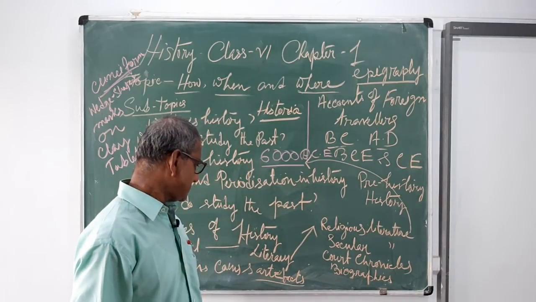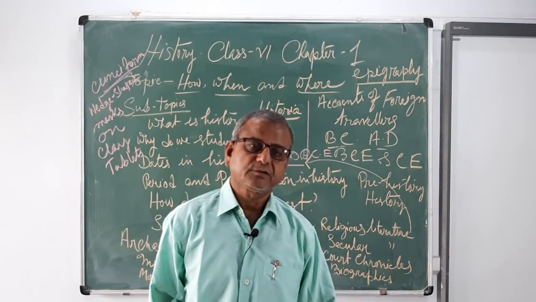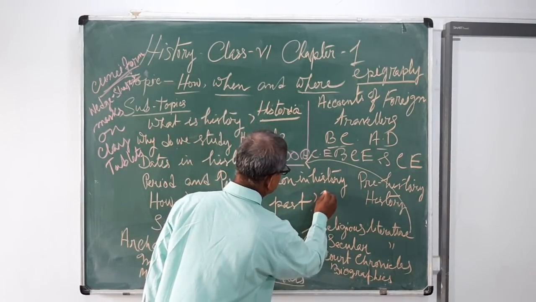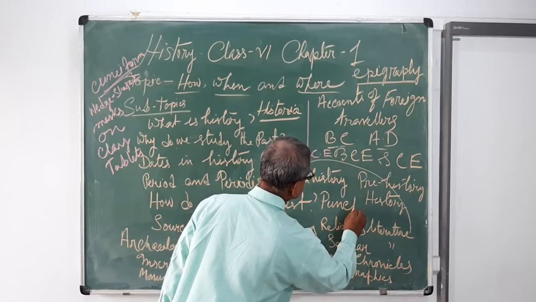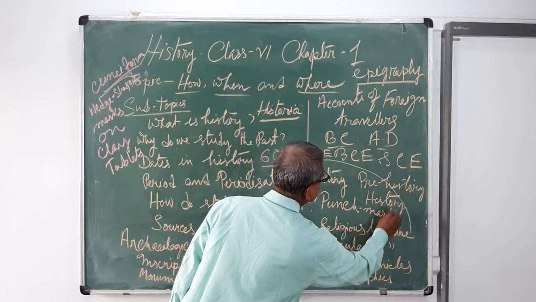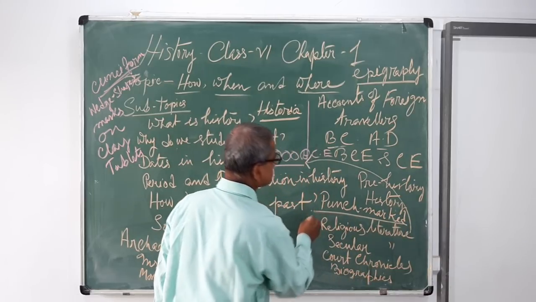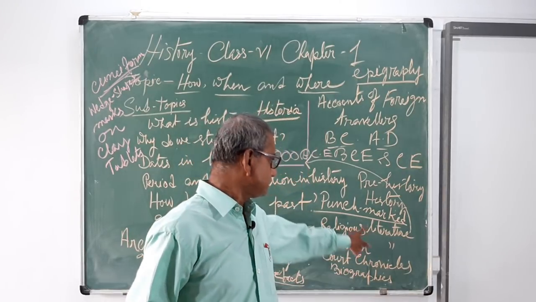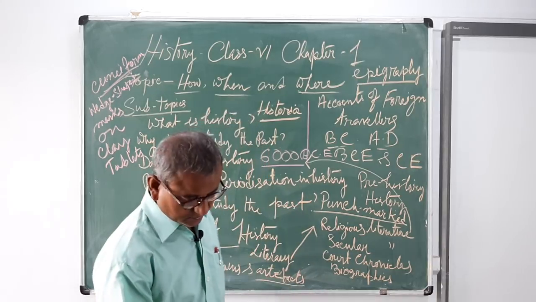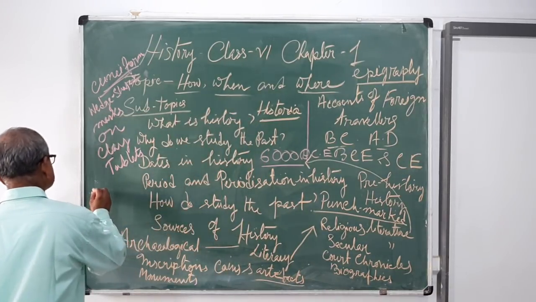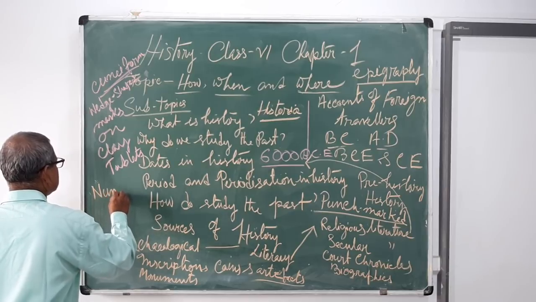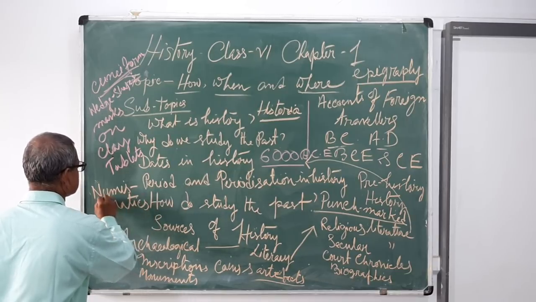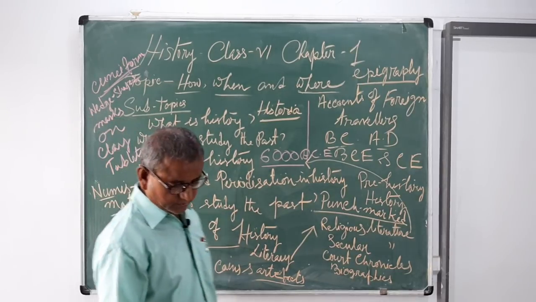Similarly, the first coins used in India are known as punch-marked coins. Punch-marked coins were first used by the Mauryan rulers. The study of coins is known as numismatics.